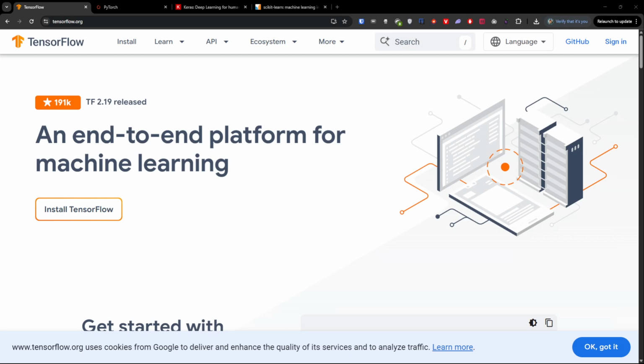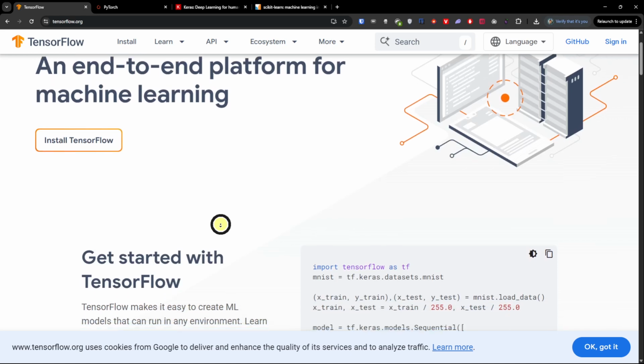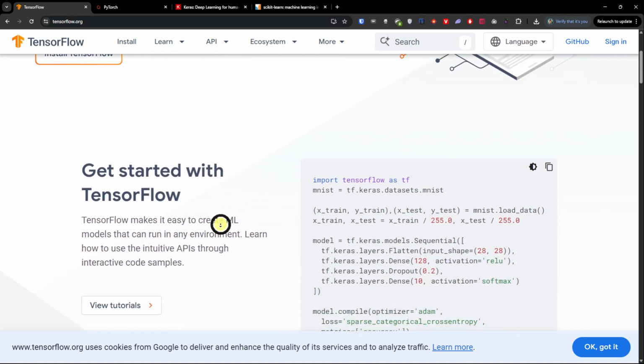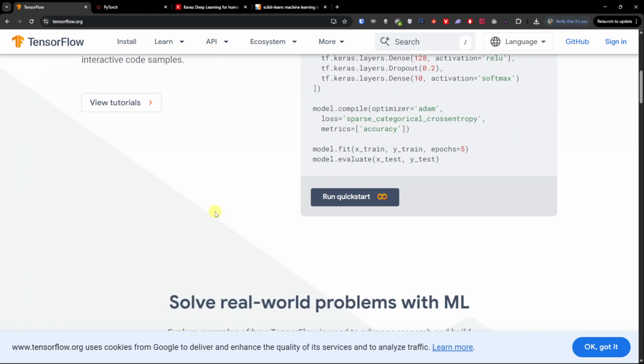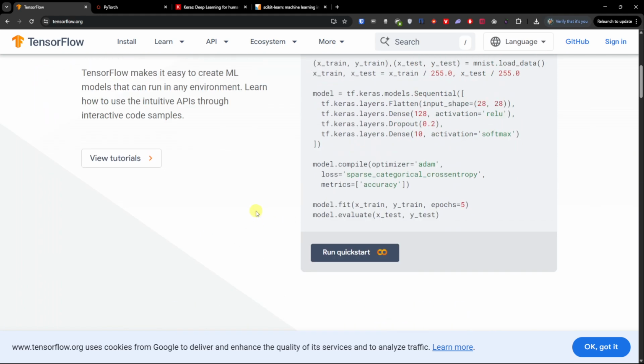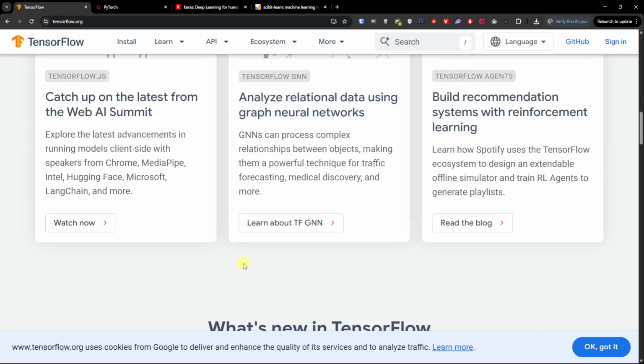So TensorFlow, you have highly scalable research and production. It has also strong support for deployment, mobile, web, server, let's say, backed by Google with a huge community. It also works well with TensorFlow Serving, TensorFlow Lite and TensorFlow JS, and you have also a wide ecosystem. The cons of it is that it has a steeper learning curve compared to others. Syntax can feel complex and less Pythonic, and debugging can be more challenging.